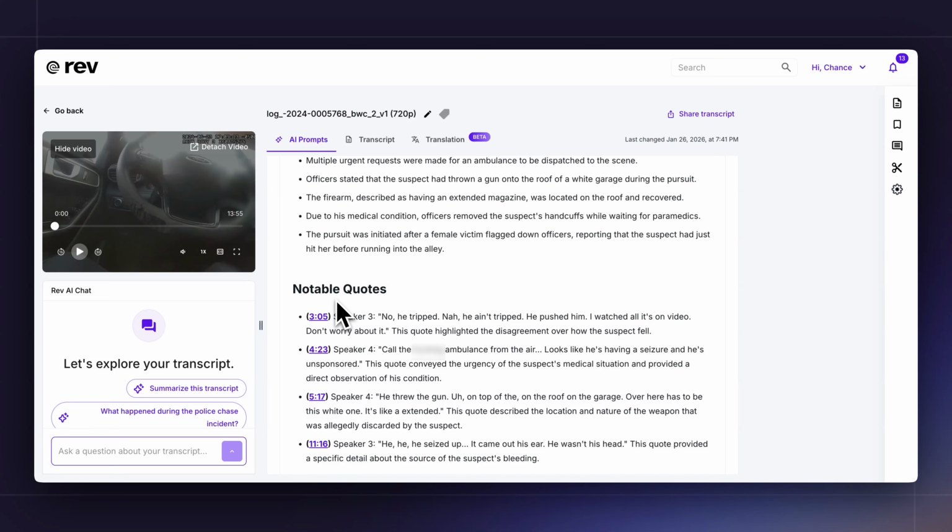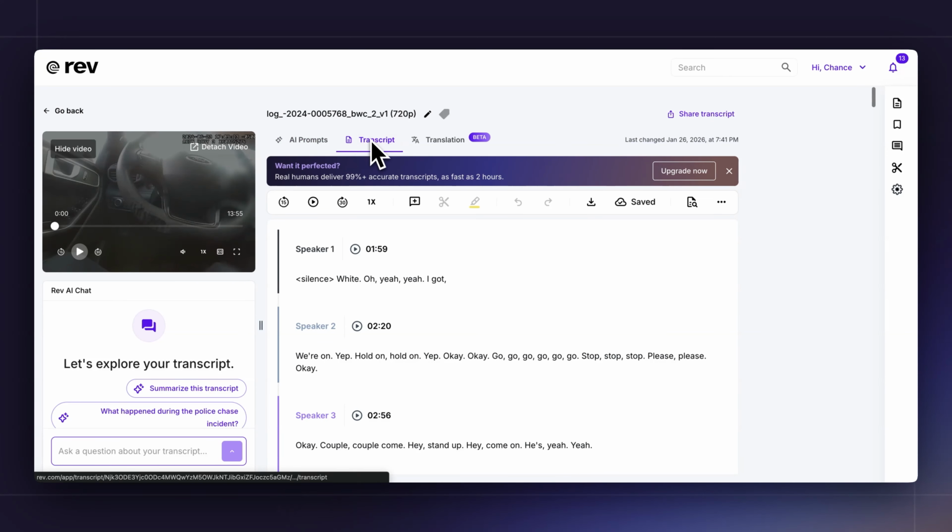Each of the facts that are extracted come with citations and are tied directly into the transcript editor, so that way you can review and prove the authenticity of the fact yourself. On the left-hand side, we also have a chat where you can ask and interrogate the transcript further.